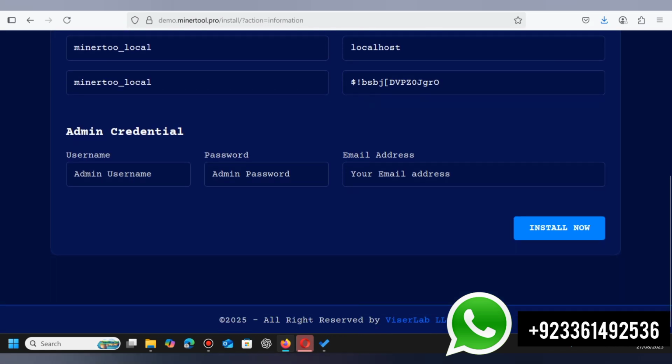So our next step is that we have to set up the admin credentials. So add the admin credentials right now. So this is our admin credentials.